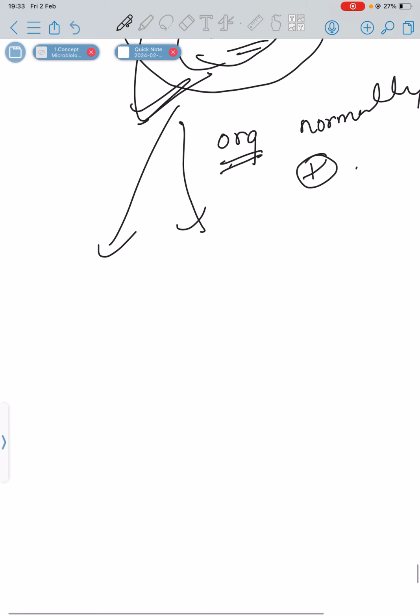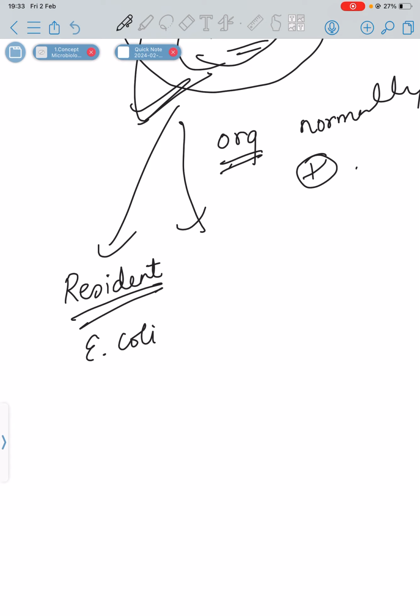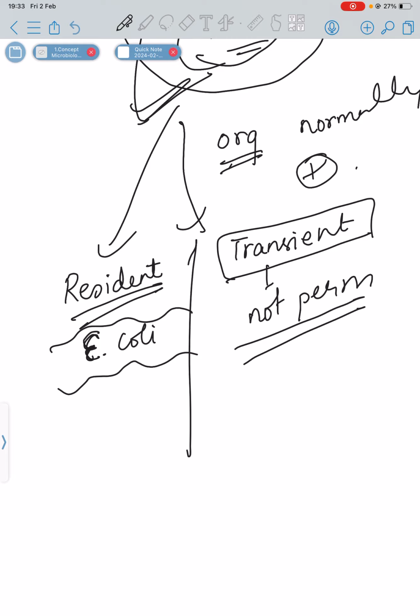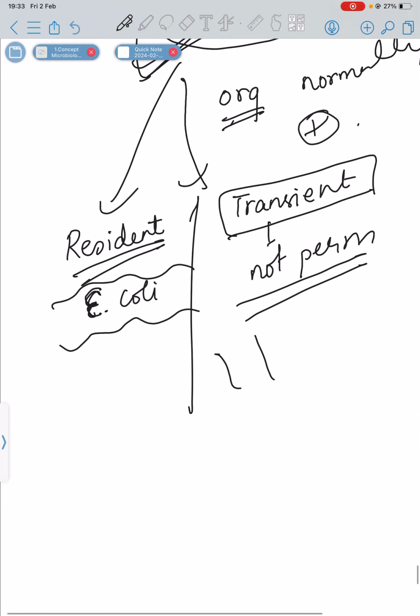One is the resident flora, which is always present. Example: E. coli is present in the intestine. And there are transient floras. Transient, as the name suggests, means not permanent. They come for some time, and if they see that they can attack and colonize the area, then they stay there as permanent and they cause diseases.